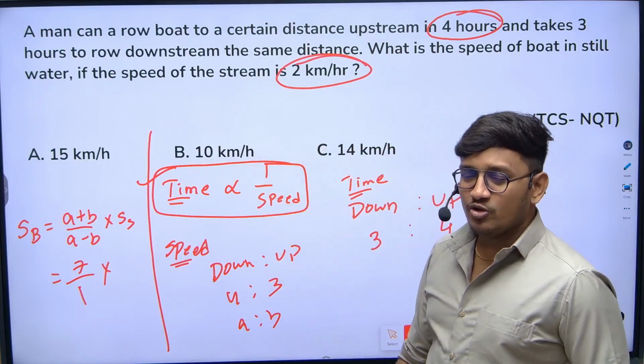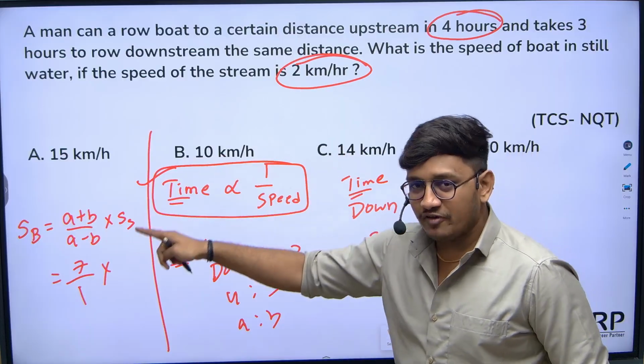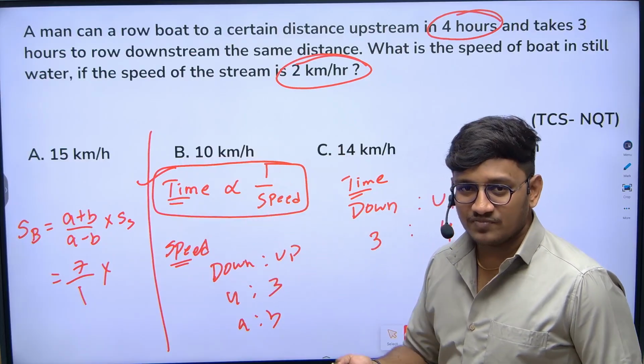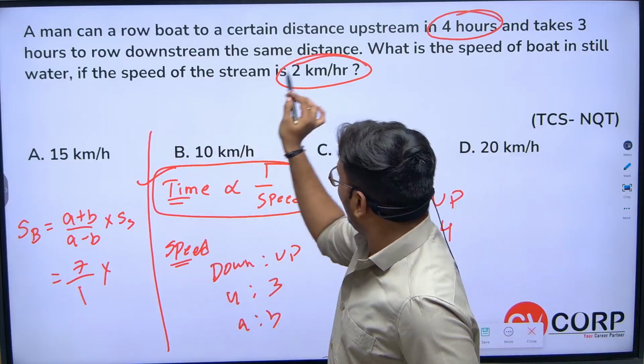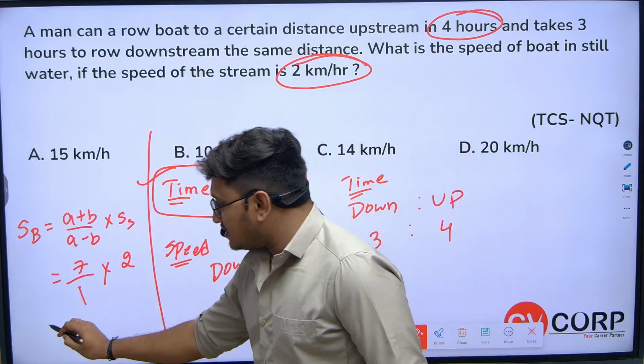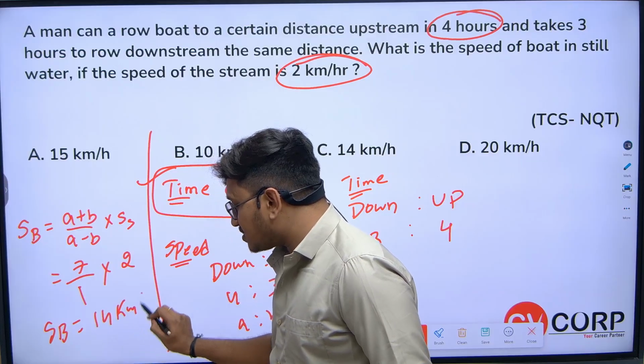For sure they will give you either the speed of the stream or the speed of the boat. If they give the speed of the stream, they will ask you to find the speed of the boat, or if they give the speed of the boat, they will ask for the speed of the stream. They have given that the speed of the stream is 2 kilometers per hour. So the speed of the boat will be 7 into 2, 14 kilometers per hour.